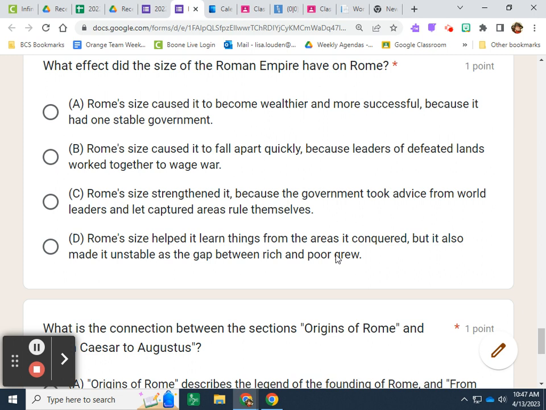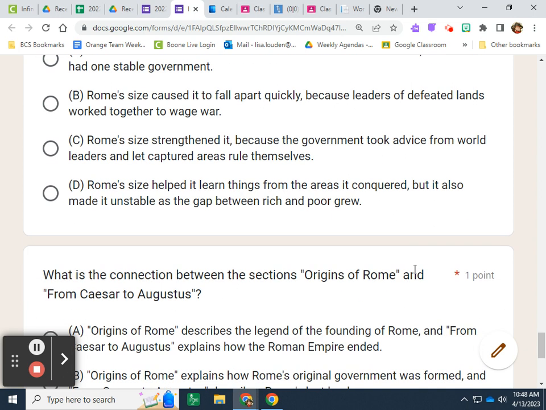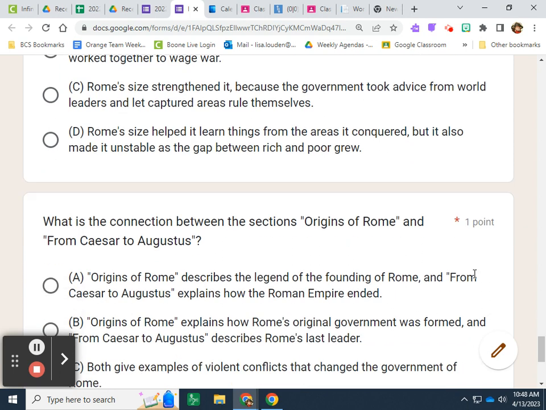Number 3. What effect did the size of the Roman Empire have on Rome? A. Rome's size caused it to become wealthier and more successful because it had one stable government. B. Rome's size caused it to fall apart quickly because leaders of defeated lands worked together to wage war. C. Rome's size strengthened it because the government took advice from world leaders and let captured areas rule themselves. Or D. Rome's size helped it learn things from the areas it conquered, but it also made it unstable as the gap between the rich and the poor grew.